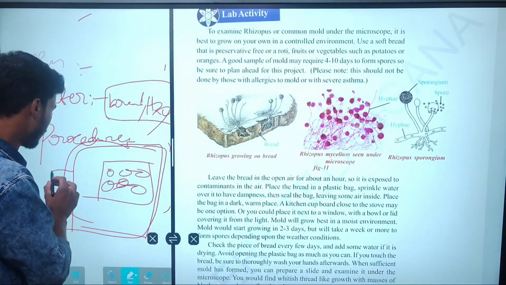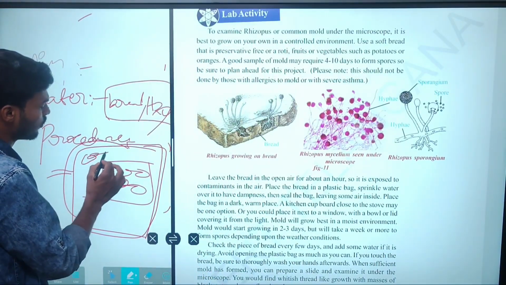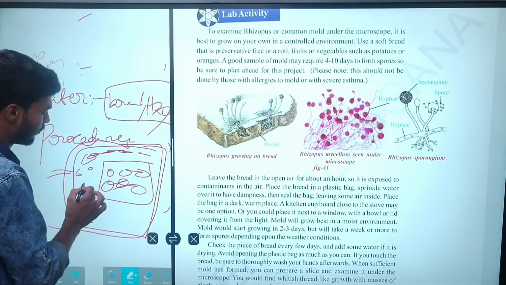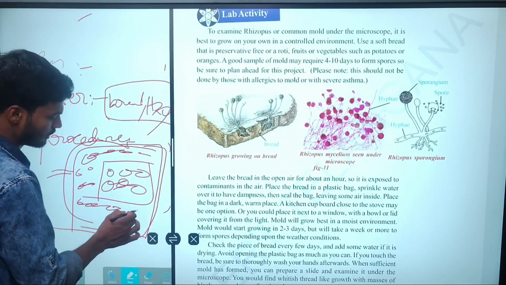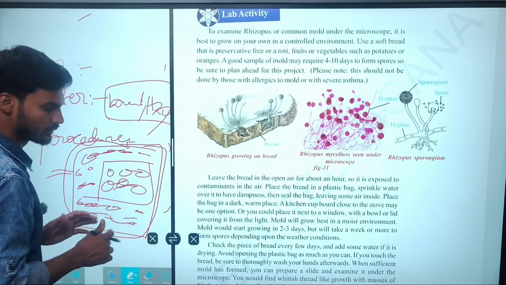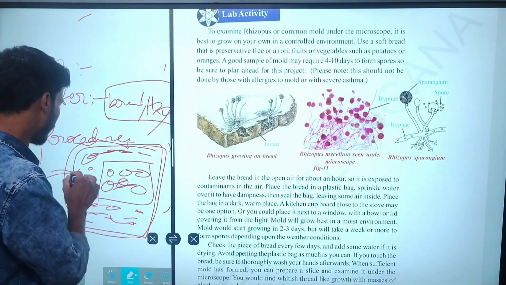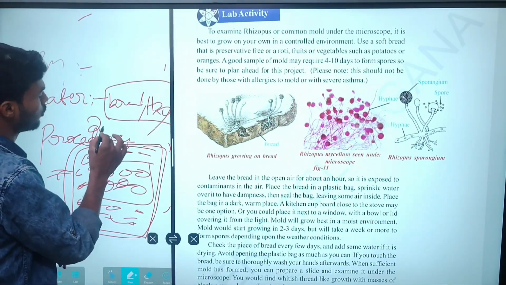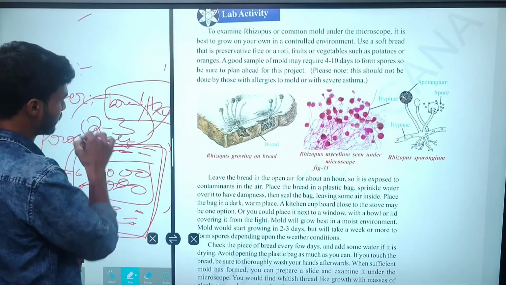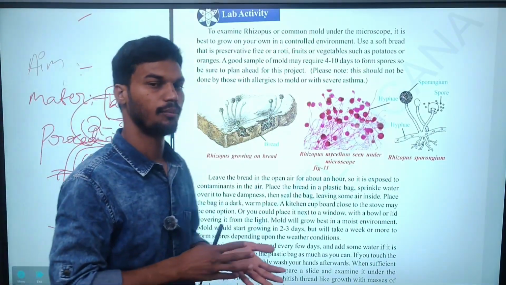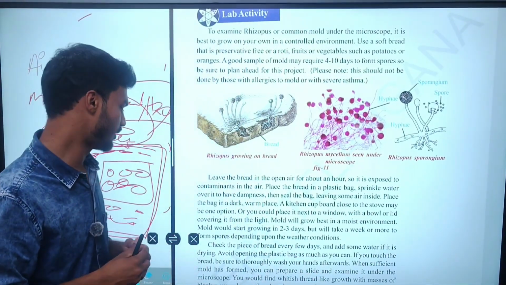Before tying, place some amount of air in the polythene cover. After that, place the cover for 2 to 3 days under proper sunlight conditions.